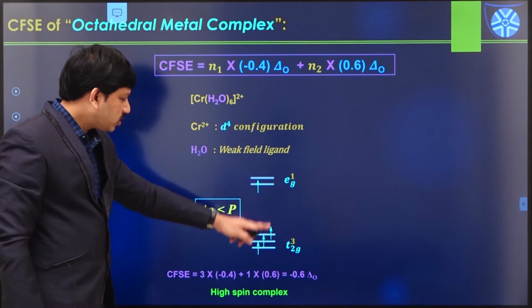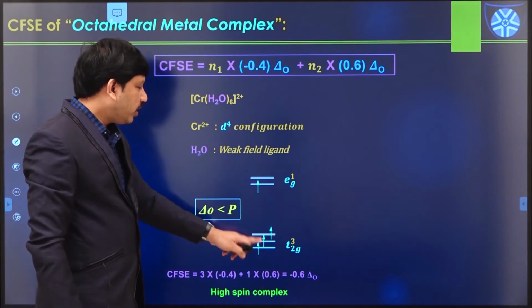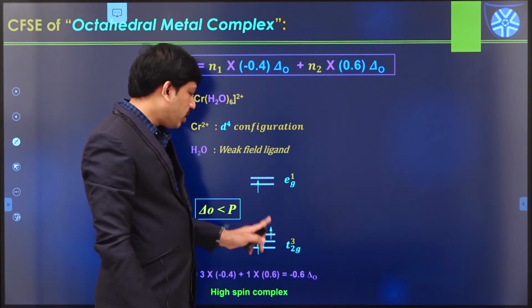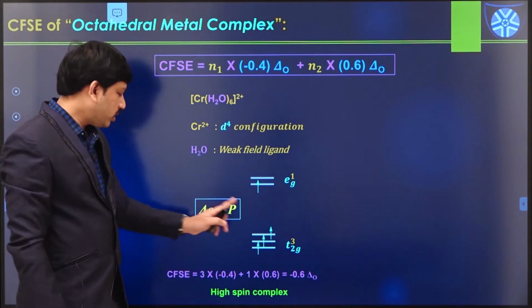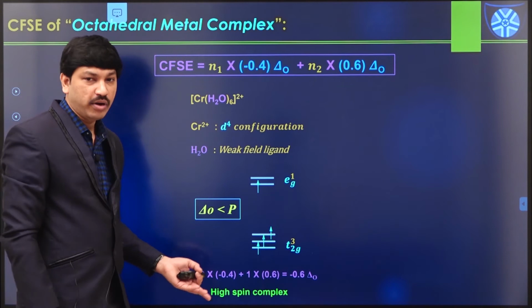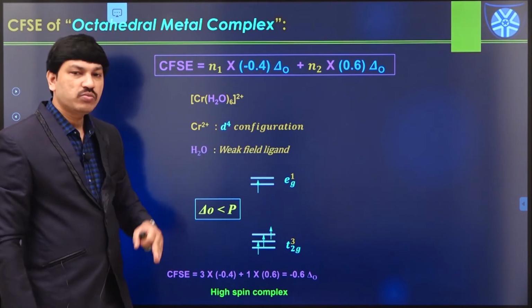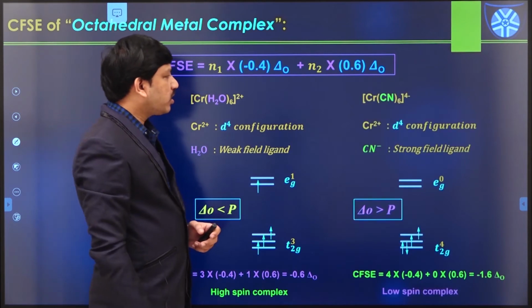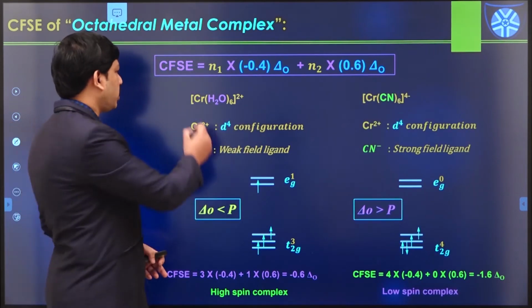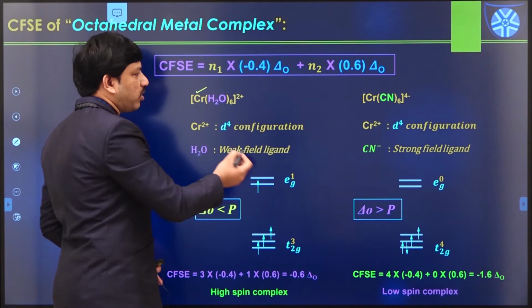In this case, you can see there is no pairing process. We have a maximum number of unpaired electrons: 1, 2, 3 and 4. So that means this is one of the high spin complexes. Weak field ligands, in most cases, can form high spin complexes only. And we will see another example from the same chromium metal center only.